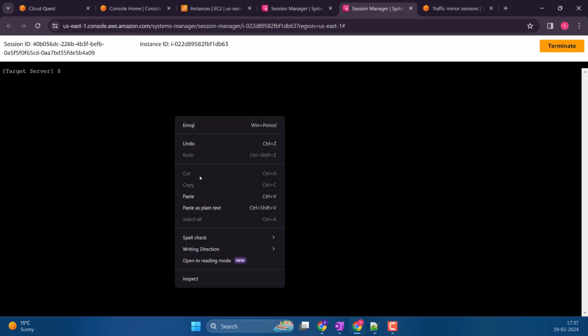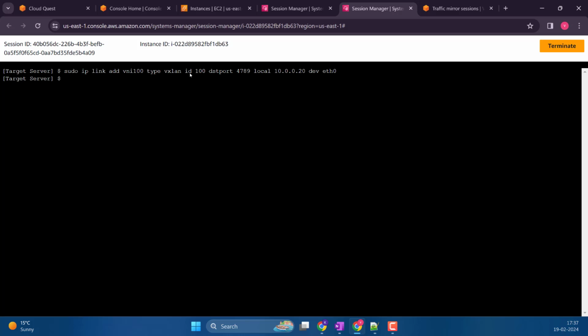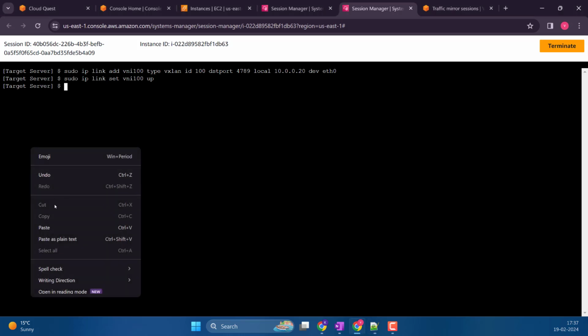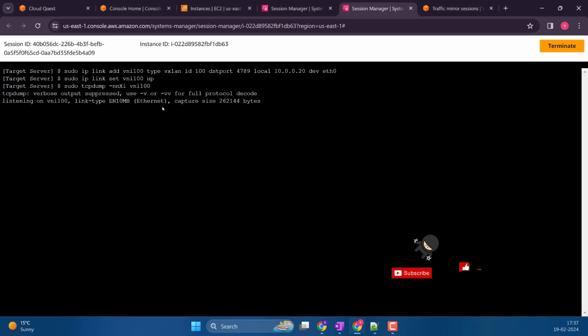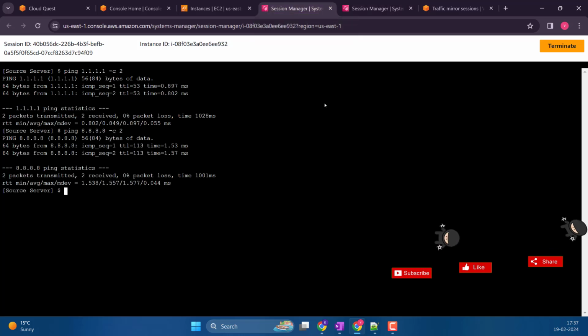So let's go in the target. Let's execute this one. We are adding VNI type VXLAN ID 100, destination port as that one, local that one. And I think we are bringing it up by running this command. Now let's do the dump, whichever ones we were doing previously, so it will start listening. Now let's go ahead and repeat this one, but instead of 2, like previously we gave 2, so it will only output 2.